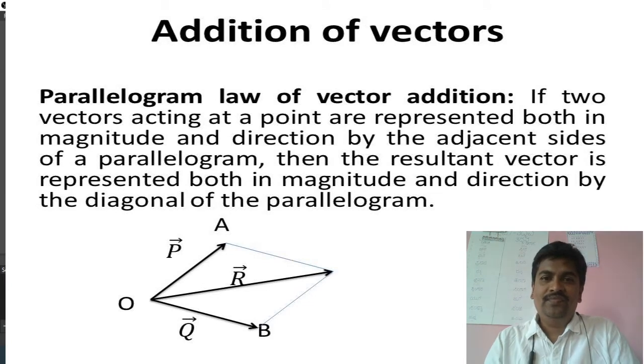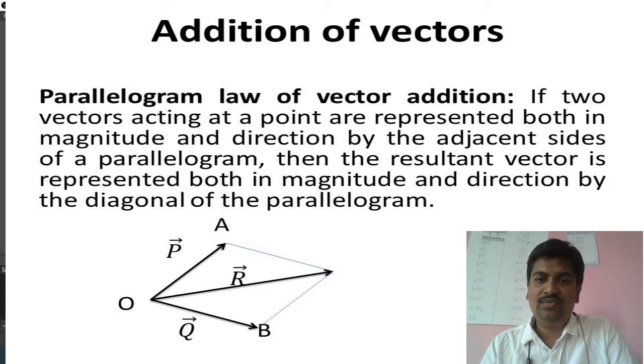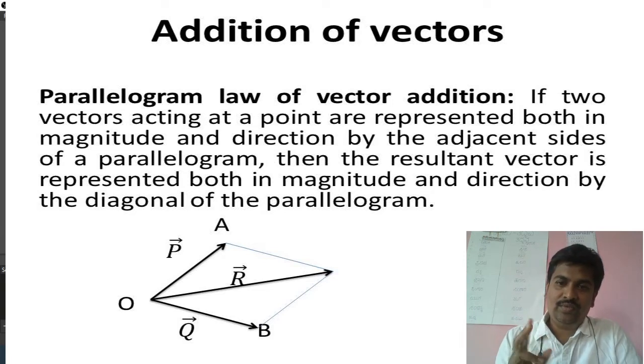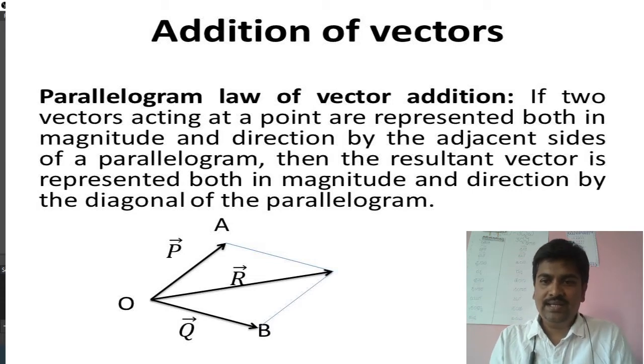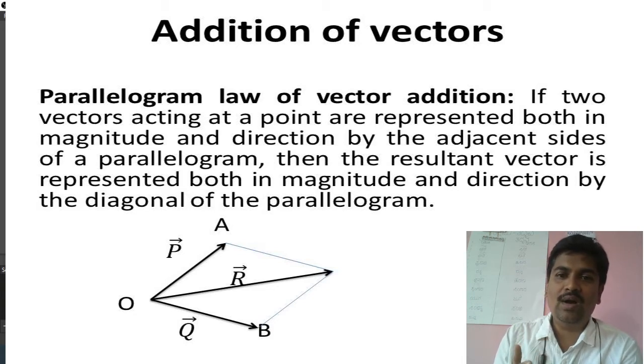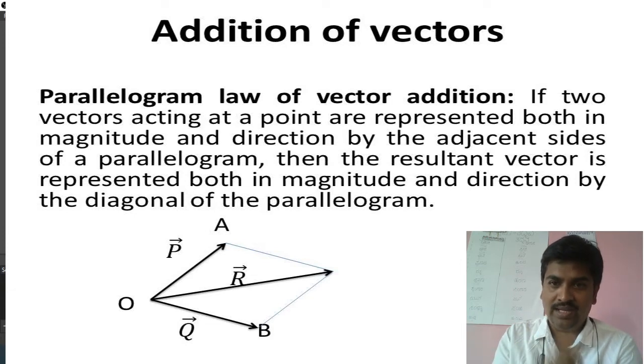So after learning the different types of vector, we need to know the addition of two vectors, how two vectors have to be added. It is not simple algebra, it's vector algebra. You need to understand how these two vectors have to be added. There is a law to add vectors. That law we call the parallelogram law of vector addition.